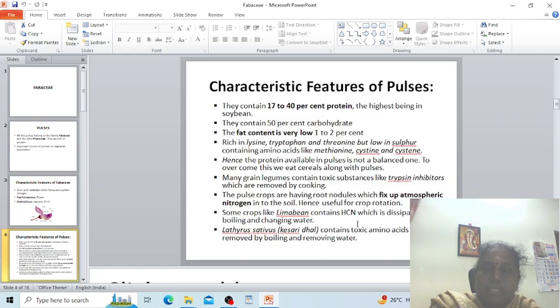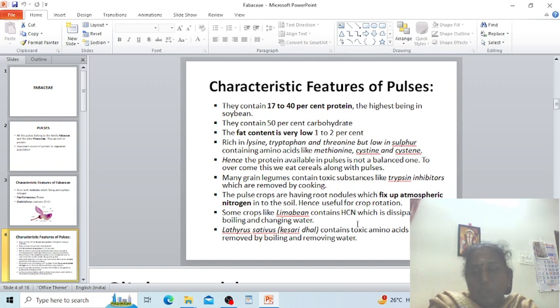The characteristic features of pulses are that they contain 17 to 40% of protein, the highest being in soybean, and about 50% of carbohydrate. Fat is very low, 1 to 2%. They are rich in good amino acids like lysine, tryptophan, and threonine, but low in sulfur containing amino acids, that is methionine and cysteine. Hence, the protein available in pulses is not a balanced one. So, we should overcome this. We can eat cereals along with the pulses in a balanced way.